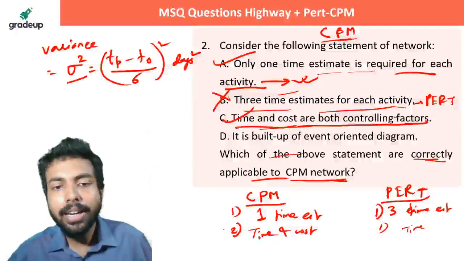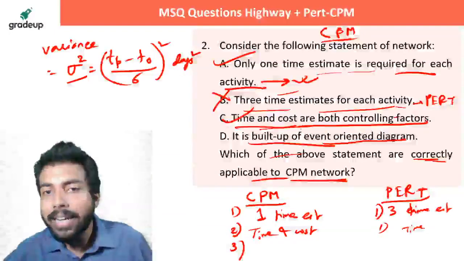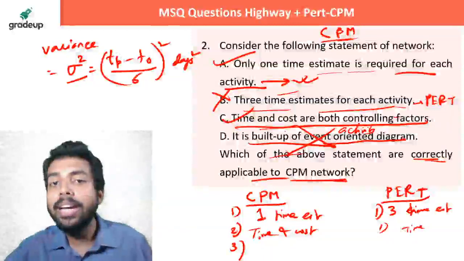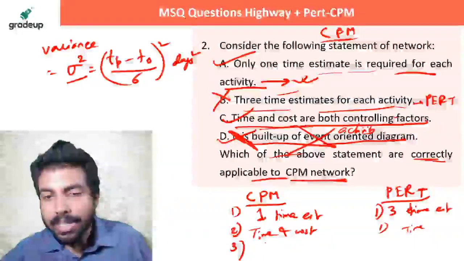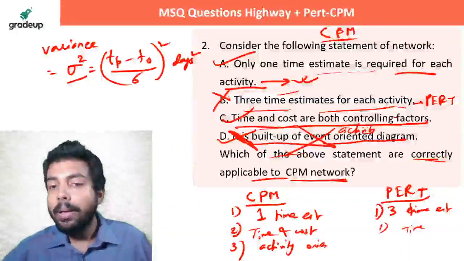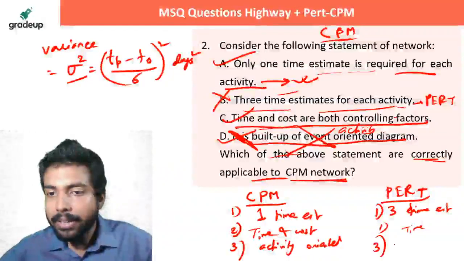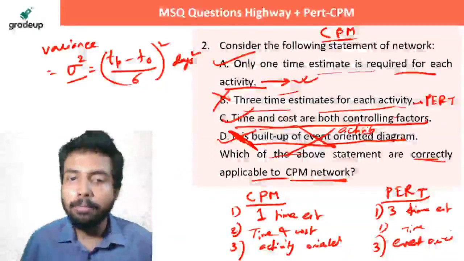Third difference, it is built up of event oriented diagram. No, this is built up on activity oriented diagram. Is it understood? So this is wrong. CPM is activity oriented. Remember this. I cannot explain in detail even here, but remember this. This is event oriented. Remember this much difference, your work will be done.